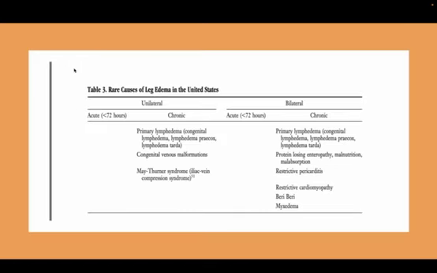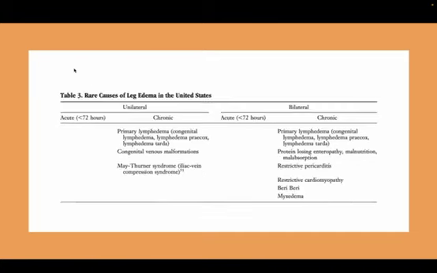Other rare causes like primary lymphedema, especially at younger ages, can be congenital lymphedema, lymphedema praecox, or lymphedema tarda. And congenital venous malformations can also cause unilateral edema, or May-Thurner syndrome is also a possibility. So for bilateral, you can look for chronic causes like primary lymphedema, protein-losing enteropathy, heart causes already mentioned, and beriberi disease, B1 deficiency, can also cause edema. So other rare causes of leg edema I already mentioned.